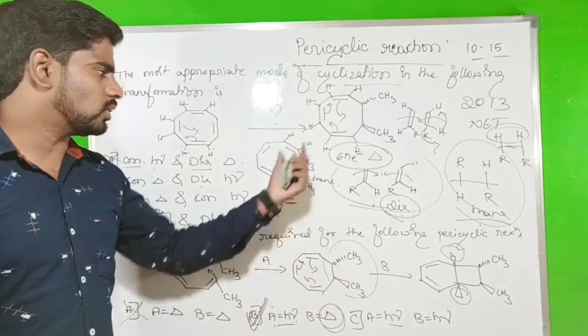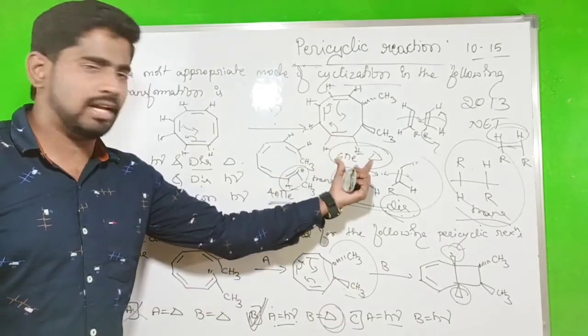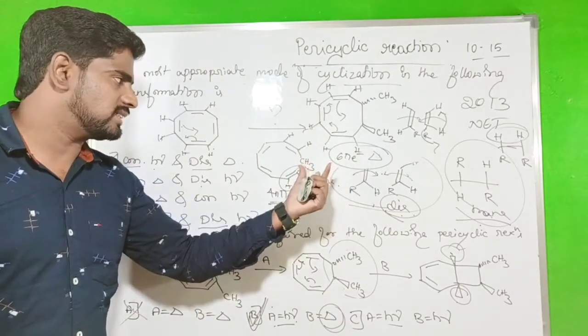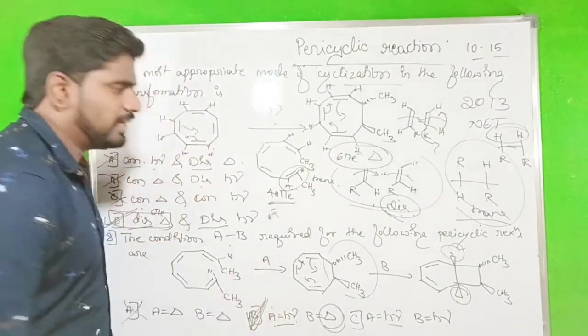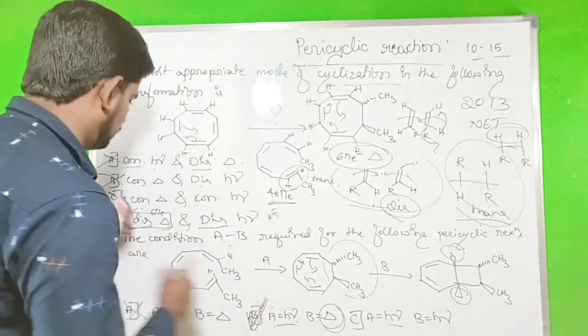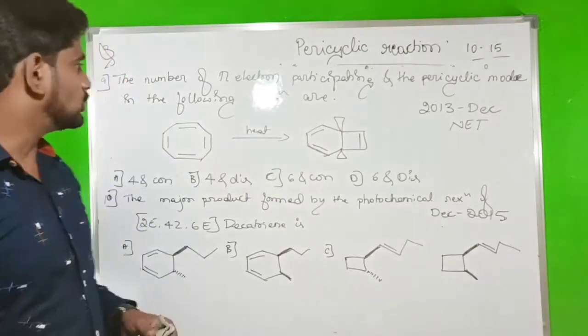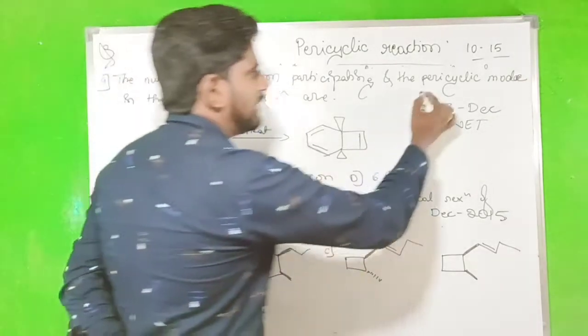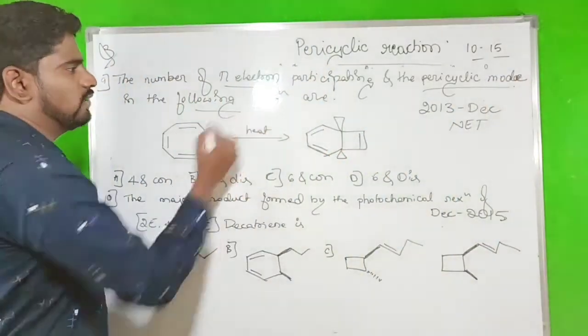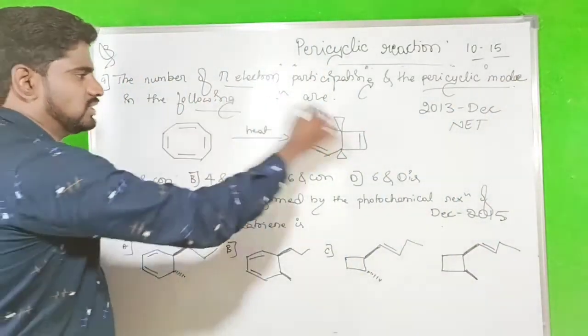So on the basis of only 4n pi electron and 6 pi electron, which selection rule says that one is the product? So the correct option will be B. And next question. In this question, the number of pi electrons that participate and the pericyclic mode of the following reaction are asked. They have given the reaction.